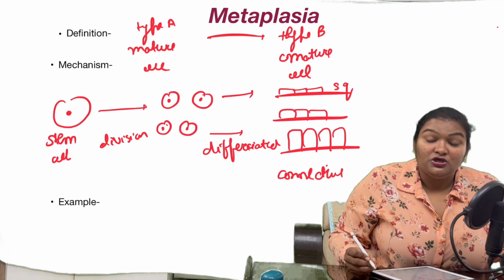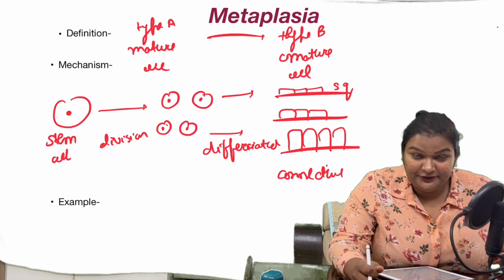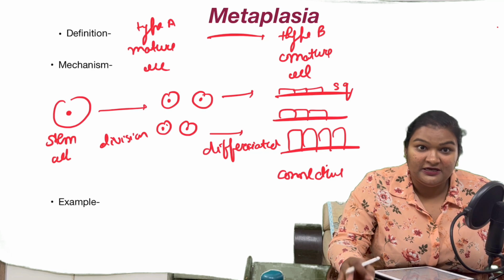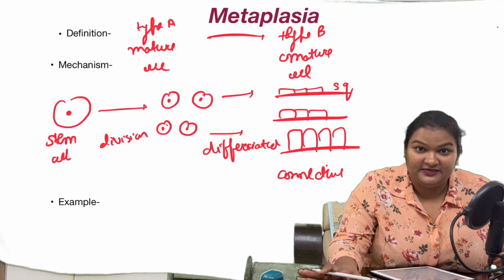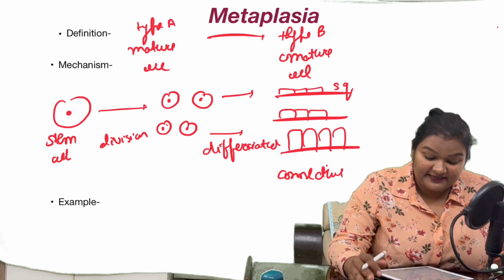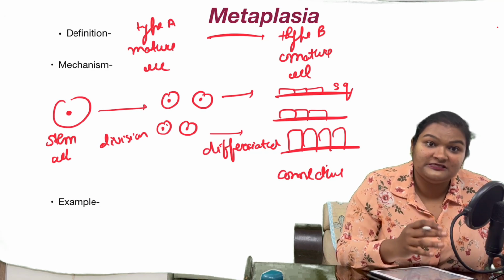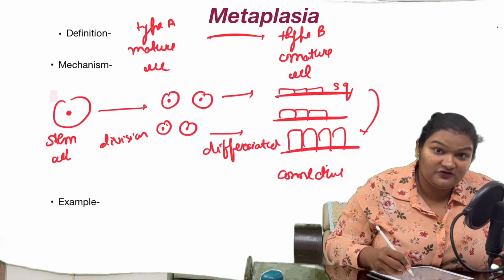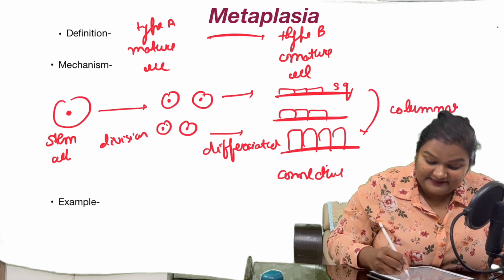Right? So what happens is, after differentiation, this cell tends to perform the same function which is appointed to it. Like a squamous cell will stay as a squamous cell until the cell dies. But what happens in metaplasia is, one type of cell, suppose squamous cell, is converted into columnar cell. So squamous is converted to columnar. We call it columnar metaplasia.